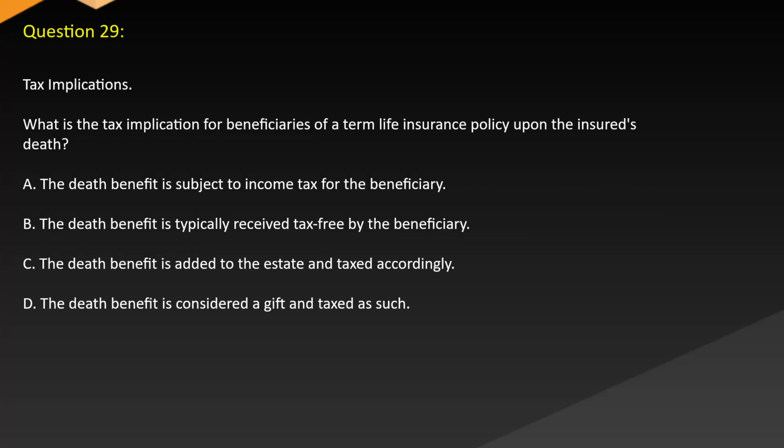Question 29. Tax implications. What is the tax implication for beneficiaries of a term life insurance policy upon the insured's death? A. The death benefit is subject to income tax for the beneficiary. B. The death benefit is typically received tax-free by the beneficiary. C. The death benefit is added to the estate and taxed accordingly. D. The death benefit is considered a gift and taxed as such.